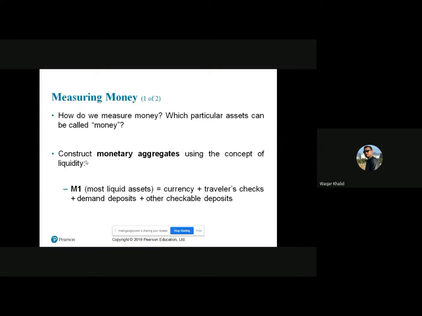The narrowest measure of money that the Fed reports is known as M1. M1 is actually the most liquid assets. The most liquid assets are included in the M1 category. M1 consists of currency, traveler checks, demand deposits, and other checkable deposits. These assets are clearly money because they can be used directly as a medium of exchange.